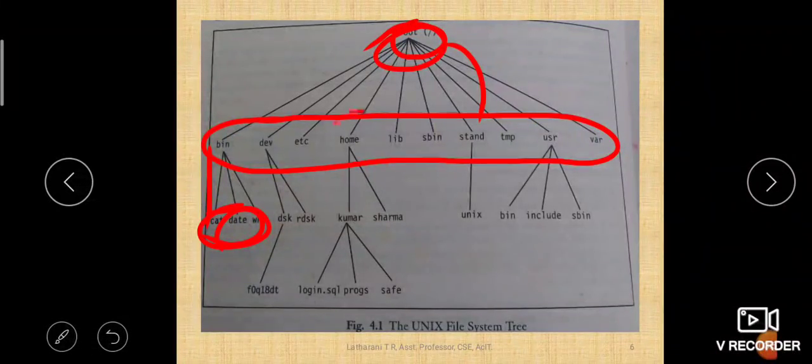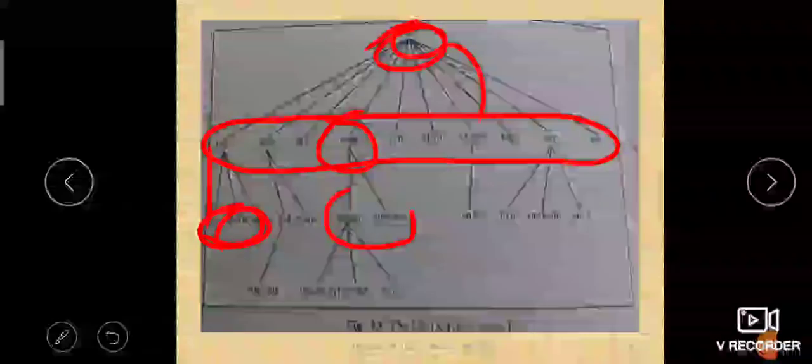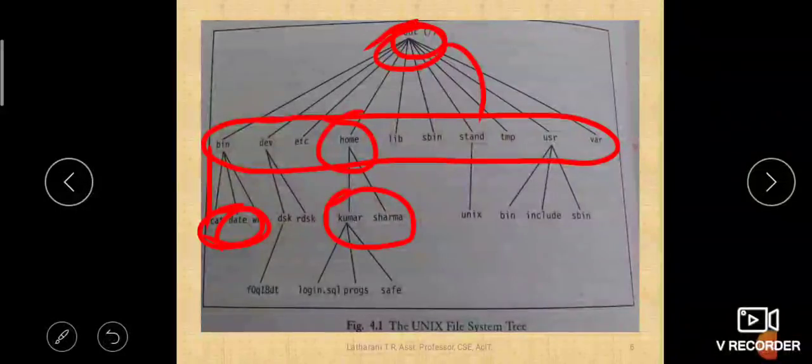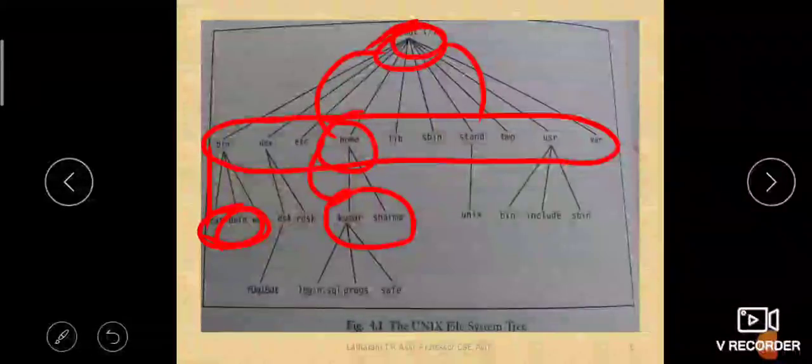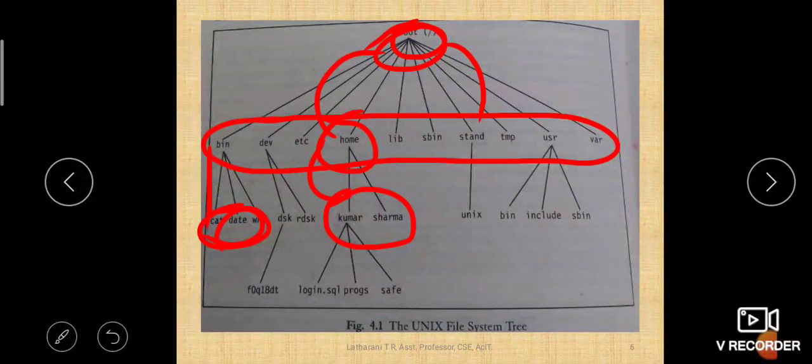Okay, so then we have home. Home is the parent of Kumar and Sharma. Kumar and Sharma are the child directories of home, and home is a child directory of root. Root is the parent directory of home. That's why it is called a parent-child relationship. Kumar and Sharma are the grandchildren of root because they are 2 levels below the root. So this is a parent-child relationship.